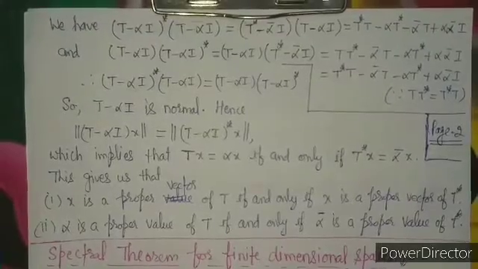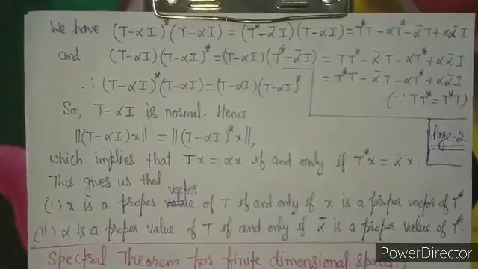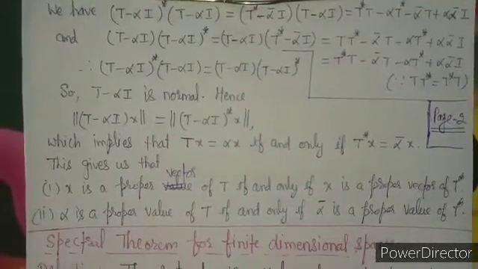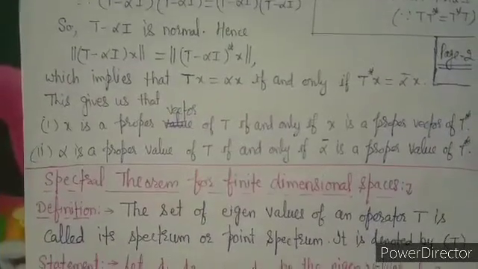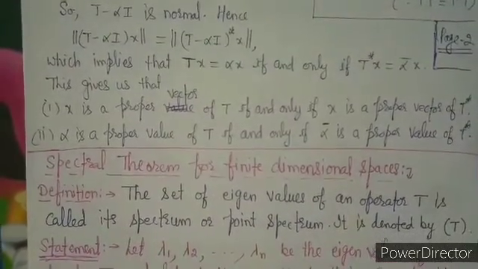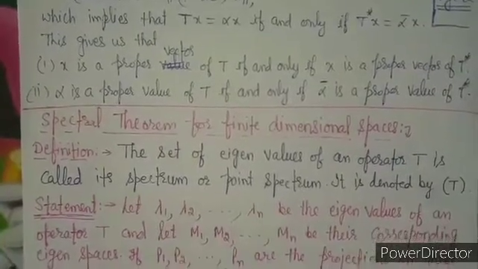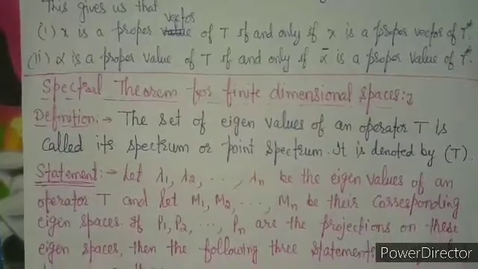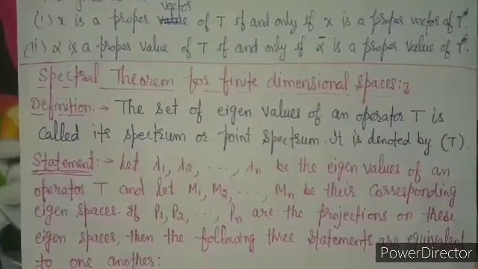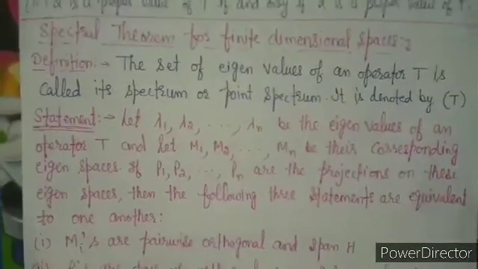So dear students, we can use this in the next, if you look at the spectral theorem for finite dimensional spaces, which is our basic main motive in this video lecture. So one more definition we have to use, the spectrum. Basically the set of all eigenvalues of an operator T is called its spectrum, or you say point spectrum, and it is denoted by this T.